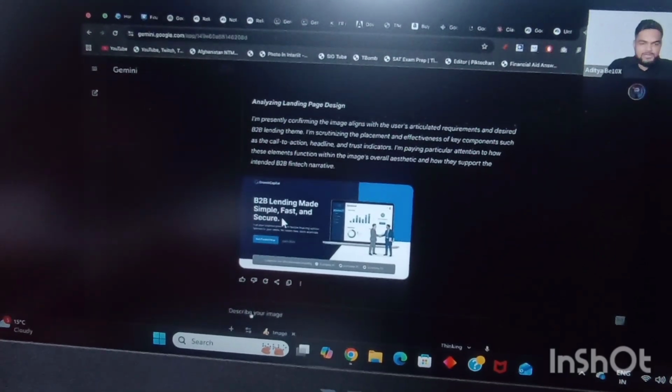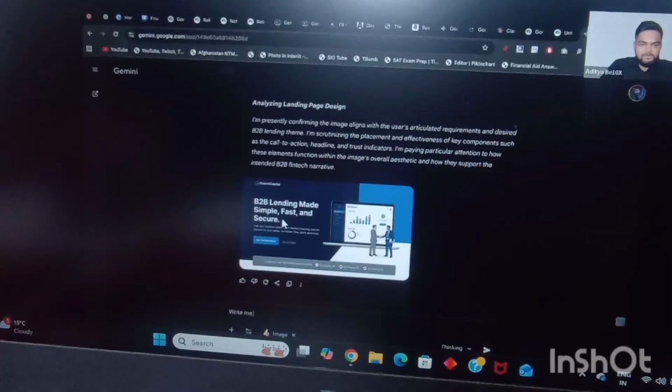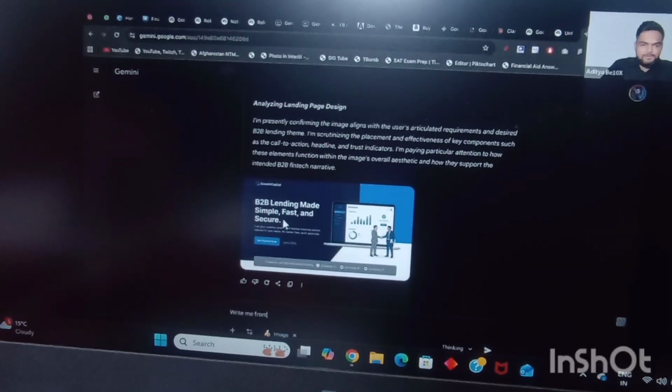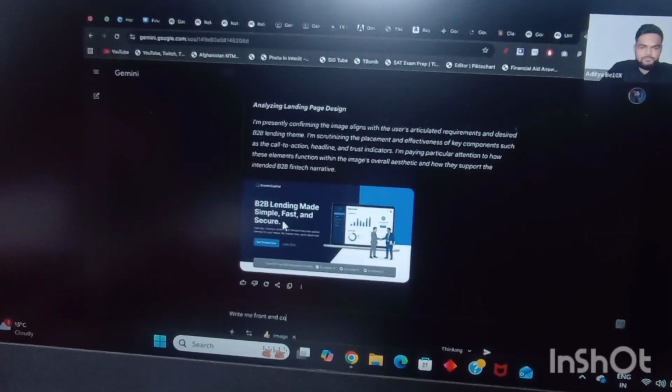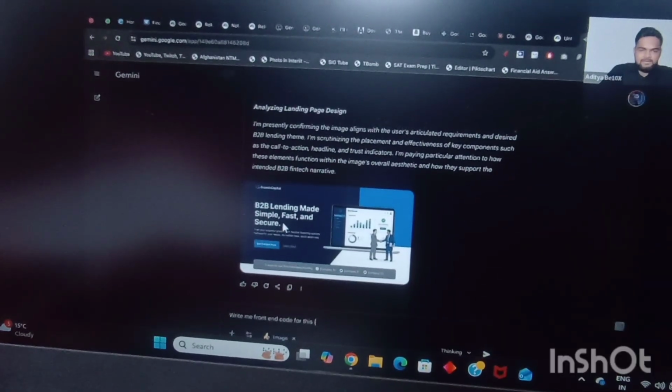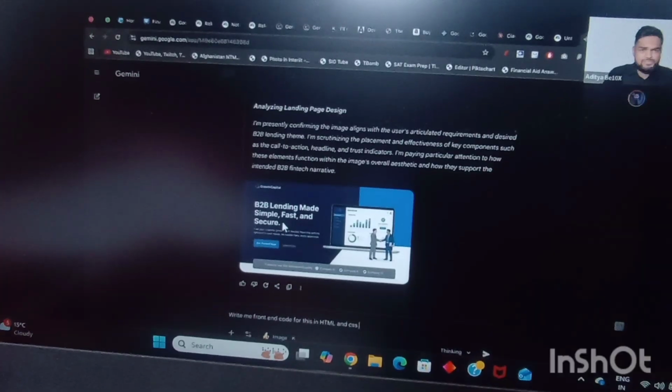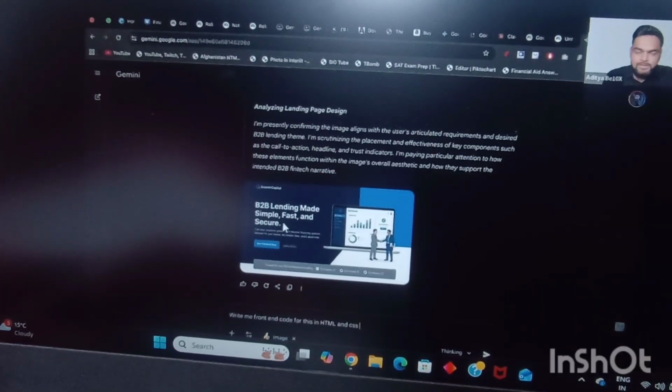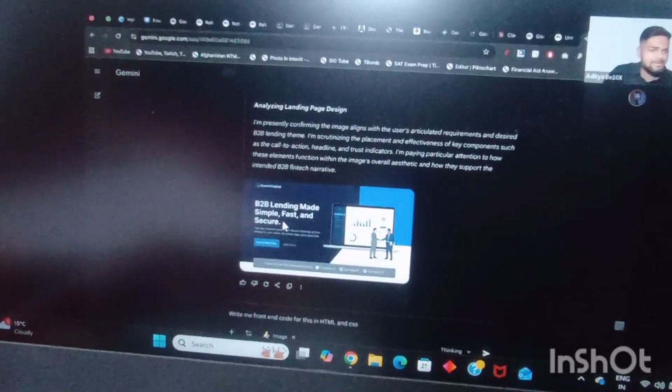So what I'm going to ask is: write me front end code for this in HTML and CSS, right? These are the two languages popularly used for writing front-end code, and Tailwind as well, right? So now I'll just give this one prompt. I don't have any coding knowledge, and I'll simply hit enter and my hands are up.